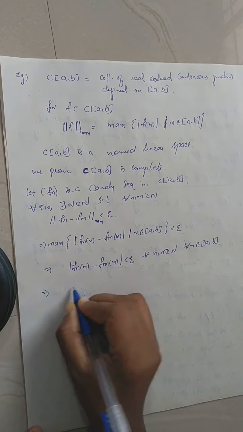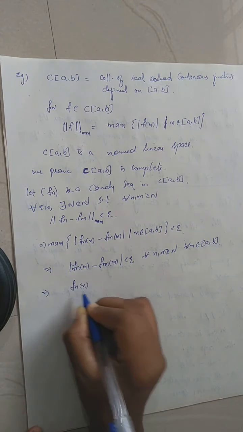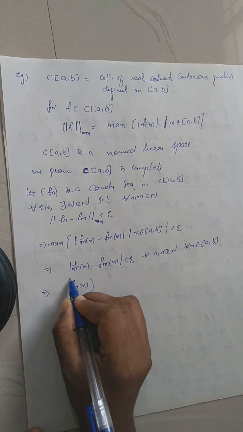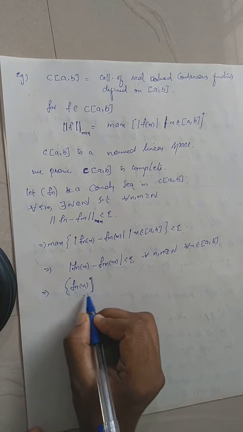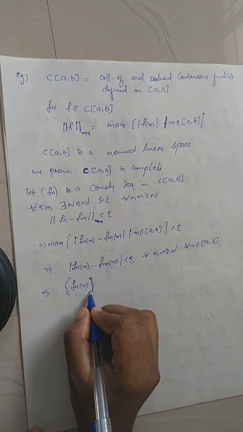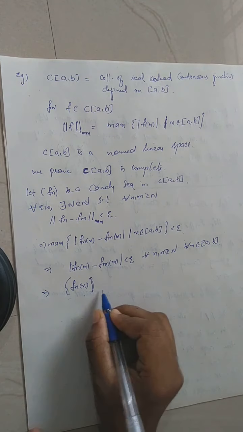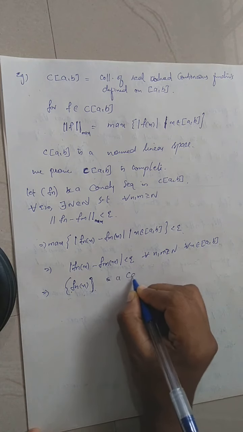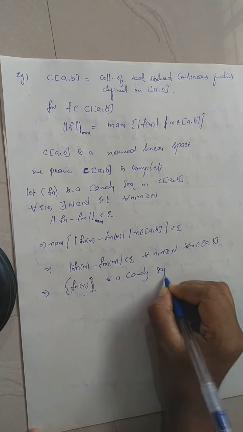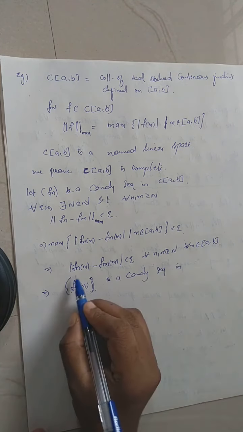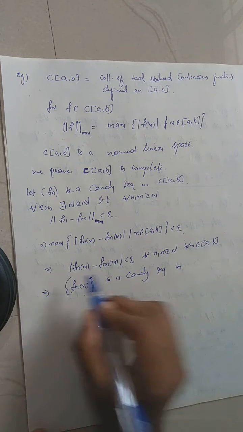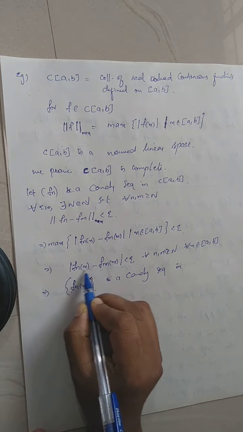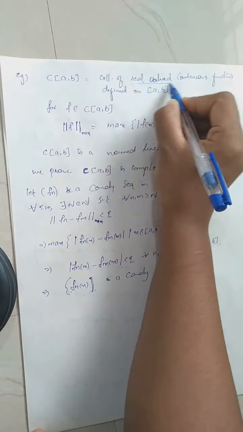So which implies, pointwise I am saying, you consider the sequence Fn of x, which will be a sequence which is Cauchy, right? Which implies Fn(x) is a Cauchy sequence in R, since x belongs to AB and Fn(x) is an element of the real numbers, because these functions are real valued functions.